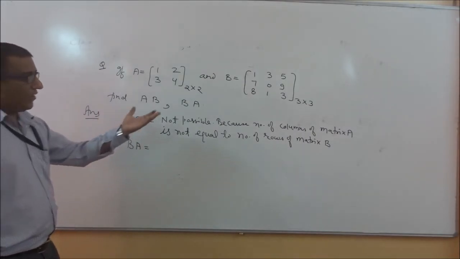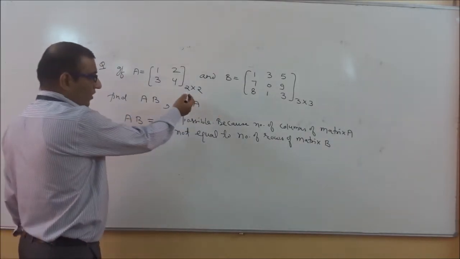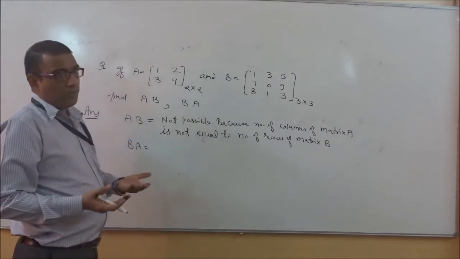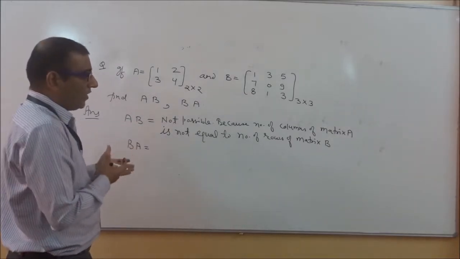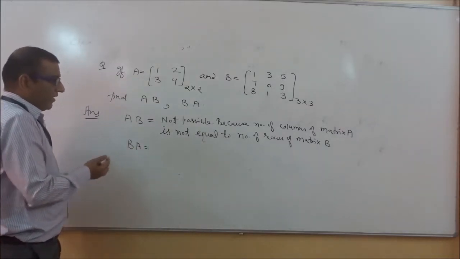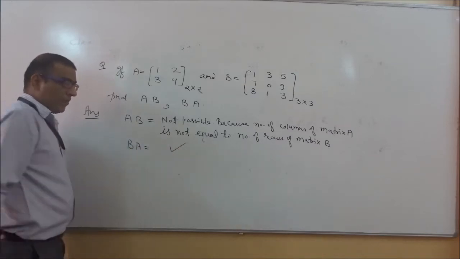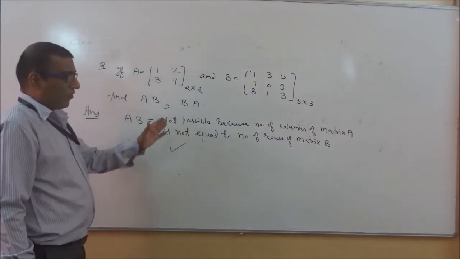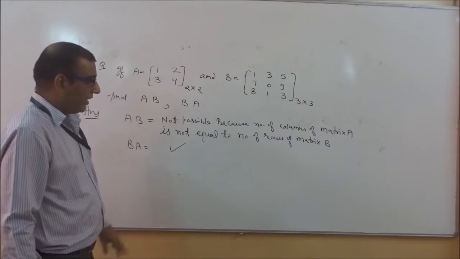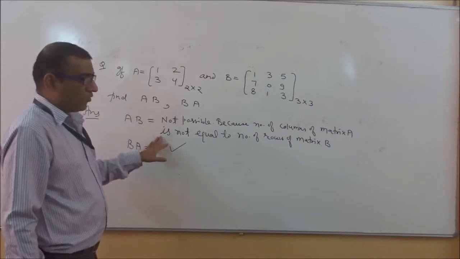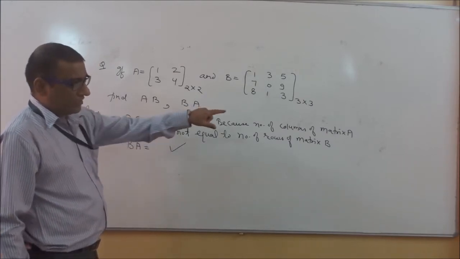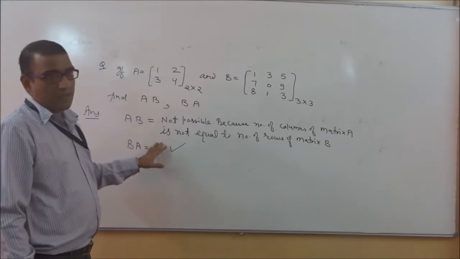Because if you multiply 3 into 3 with 2 into 2, again the number of columns of matrix B is not equivalent to the number of rows of matrix A. That's why we give the same answer here. It is not possible because the number of columns of matrix B is not equal to the number of rows of matrix A. You only have to interchange capital A and B, and you give the same answer.